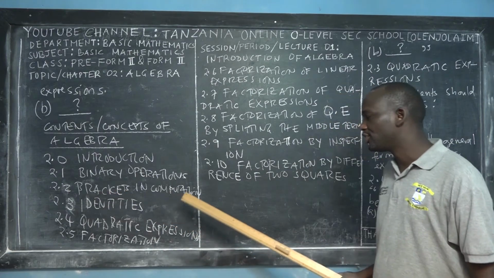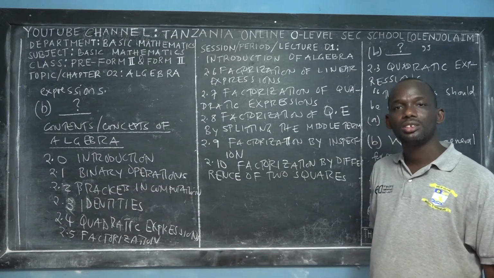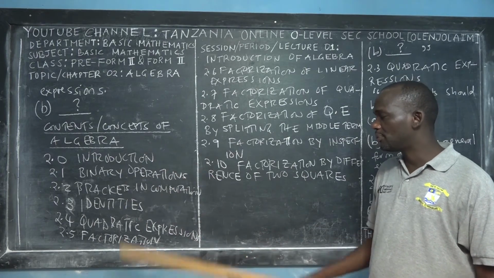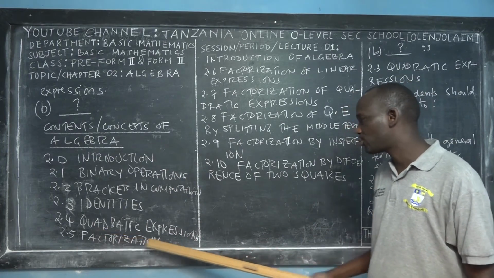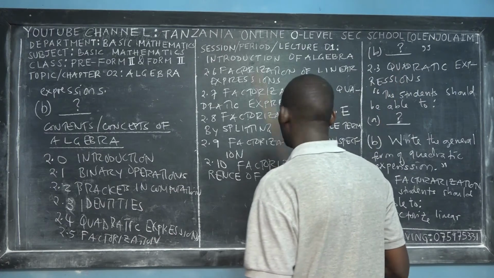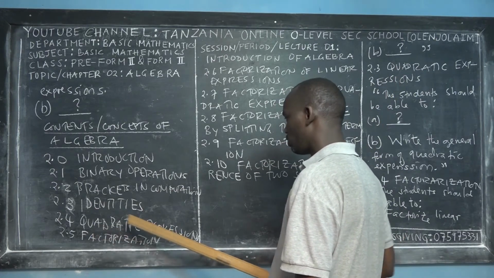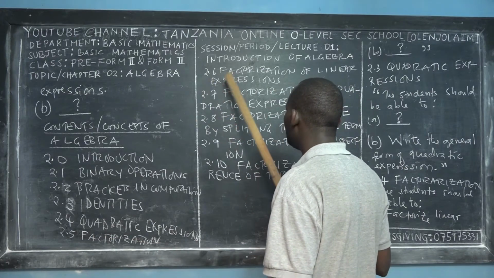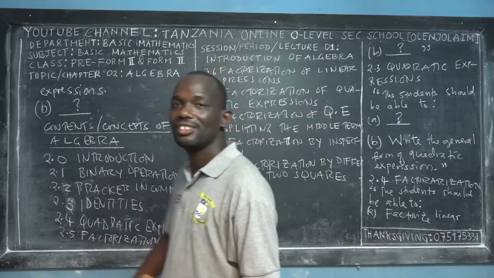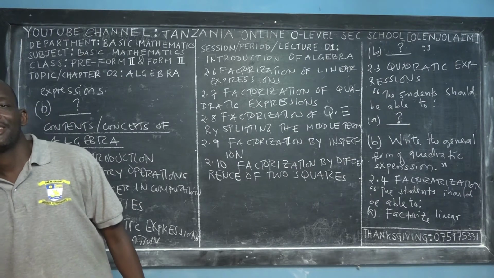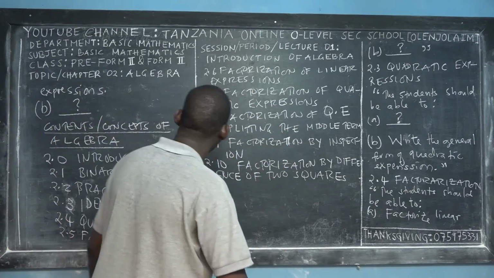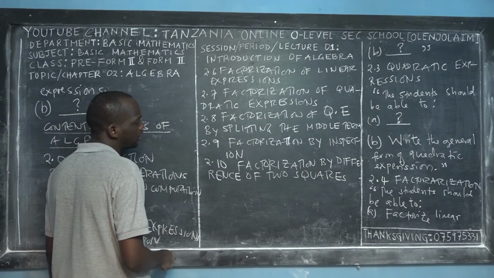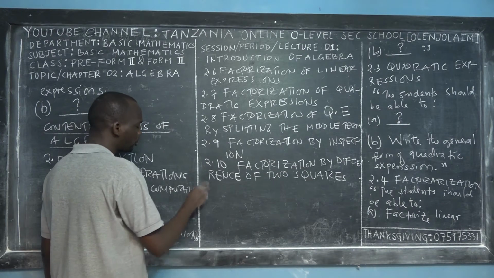The second is brackets in computation. These are short subtopics. Then quadratic expressions, which is the third subtopic, is also short, right? So the subtopic of factorization is the longest subtopic. It's the one carrying the weight of the topic, including factorization by difference of two squares.